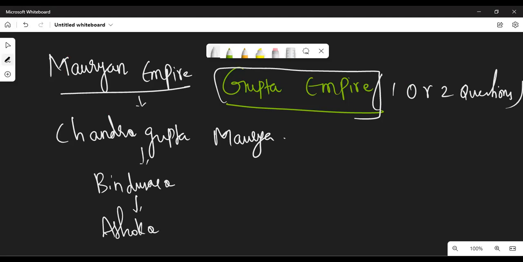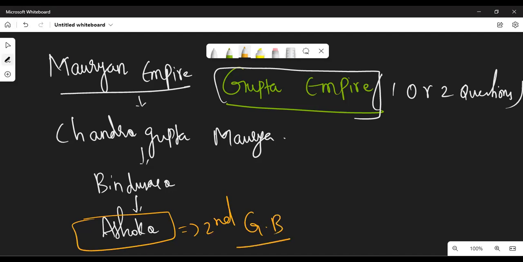The great ruler of ancient India, Ashoka, is said to be the second Gautama Buddha, because he made a huge contribution to the development of the Buddhism religion.